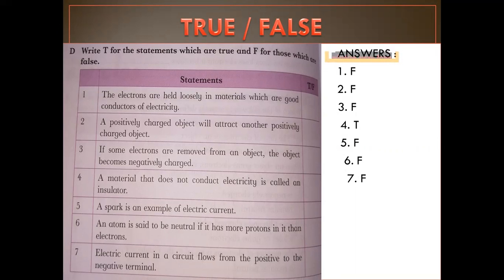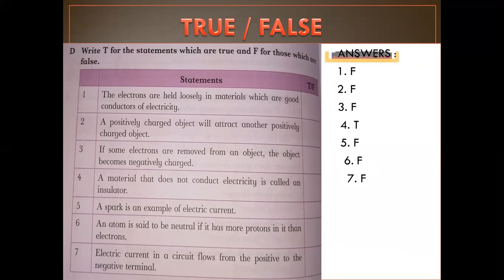The electrons are held loosely in materials which are good conductors of electricity. False. A positively charged object will attract another positively charged object. False. If some electrons are removed, the object becomes negatively charged. False. A material that does not conduct electricity is called an insulator.